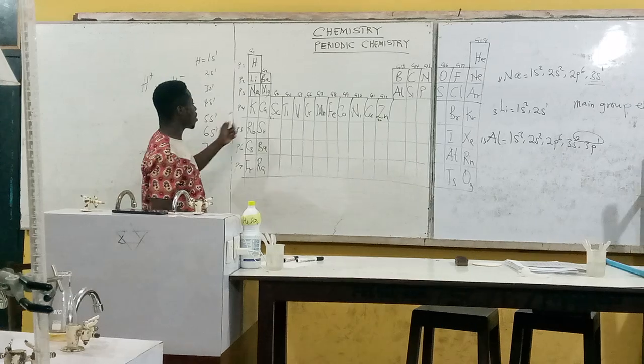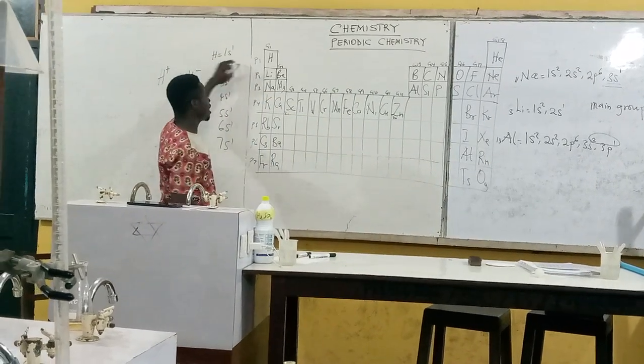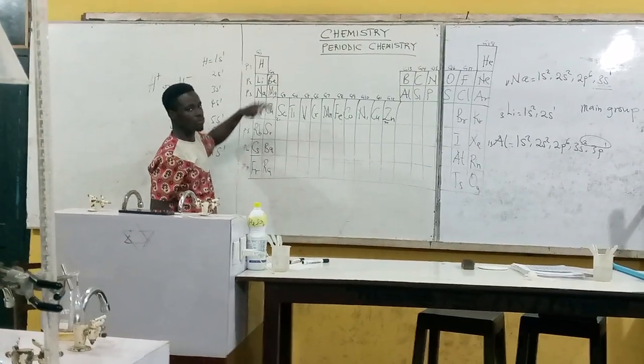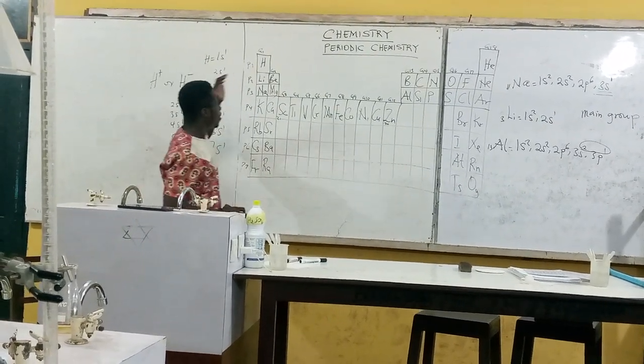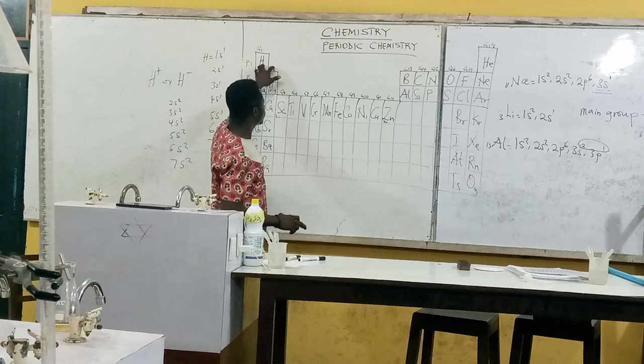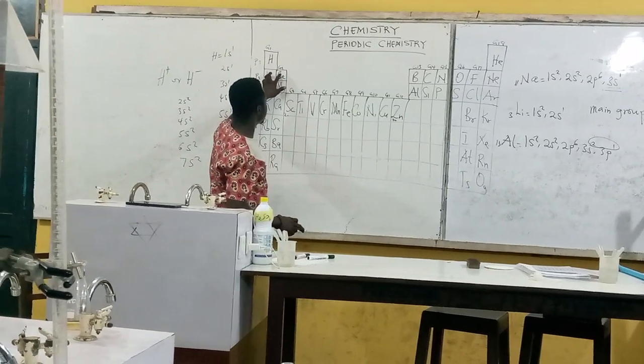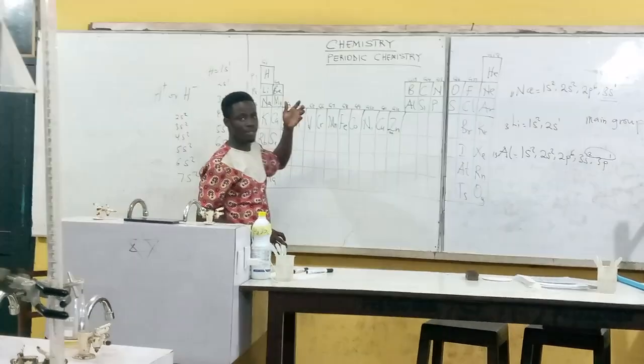So you can see that they all have an outermost electron configuration of ns2, meaning they all have 2 electrons at the outermost shell. Now, these two groups have a peculiar property which we'll talk about in our next video.